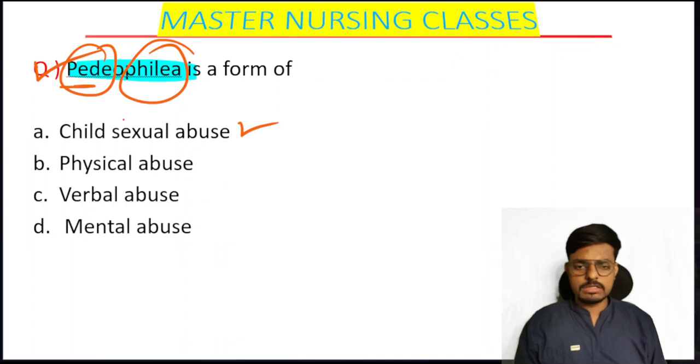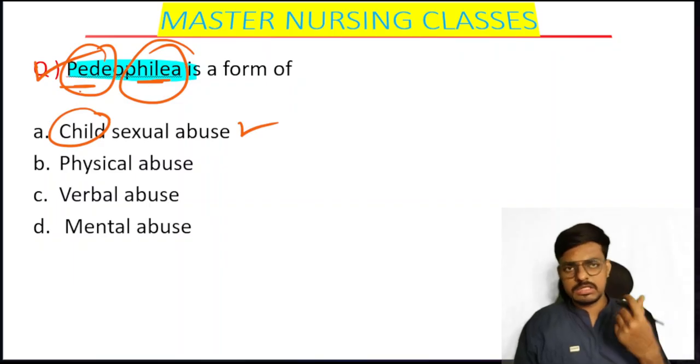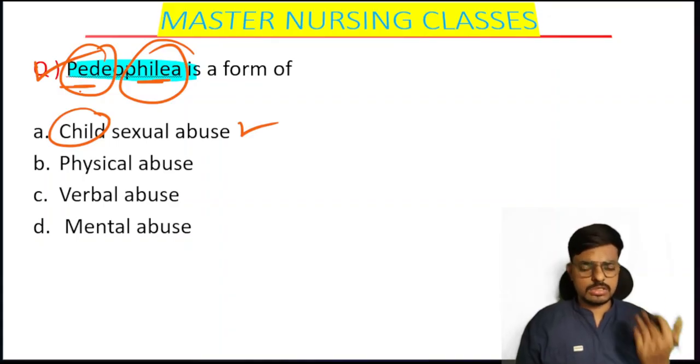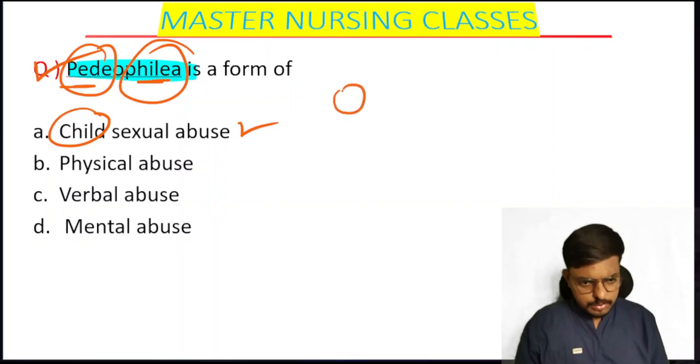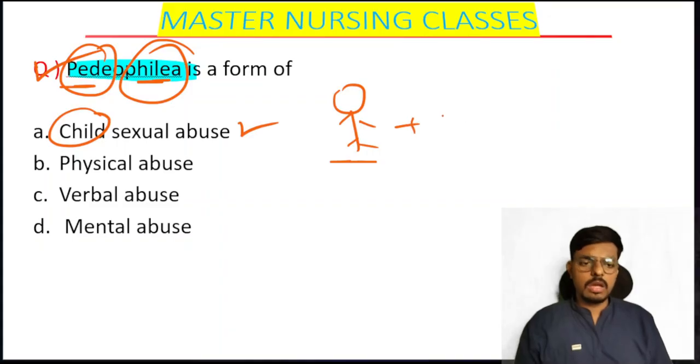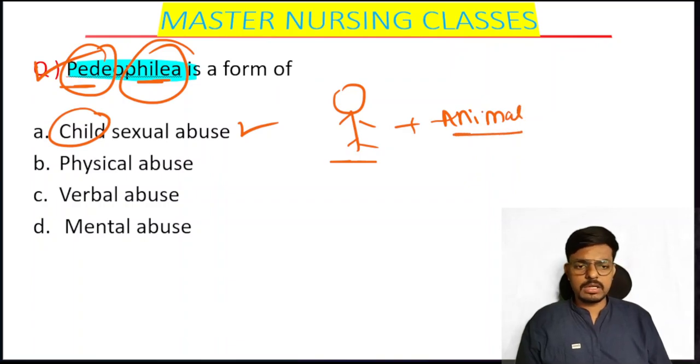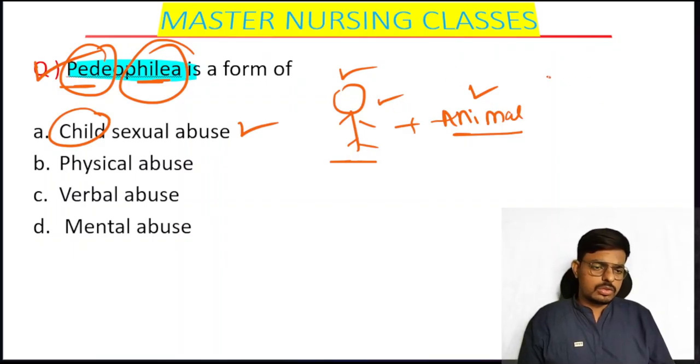Pedophilia: pedo is child and philia is a sexual preference where a person prefers the opposite object to get sexual satisfaction. If a person considers an animal as the sexual partner for his sexual satisfaction, that is what we call zoophilia.